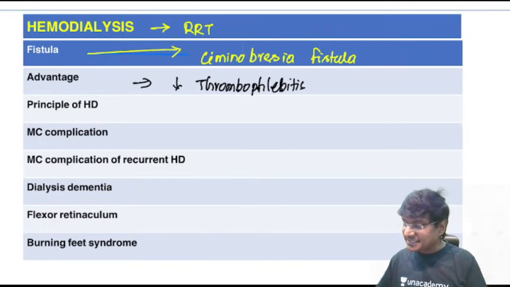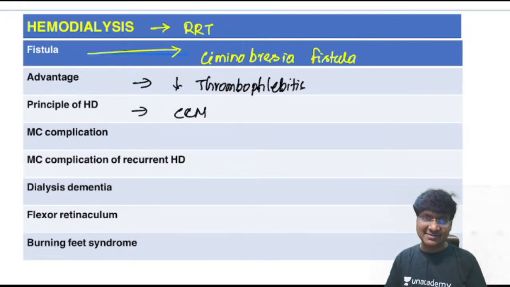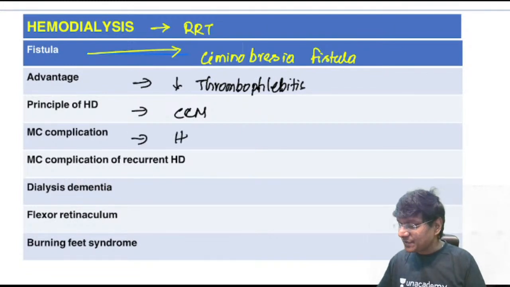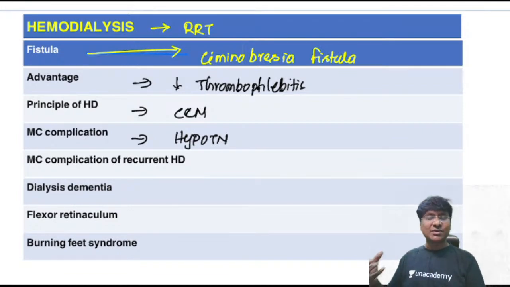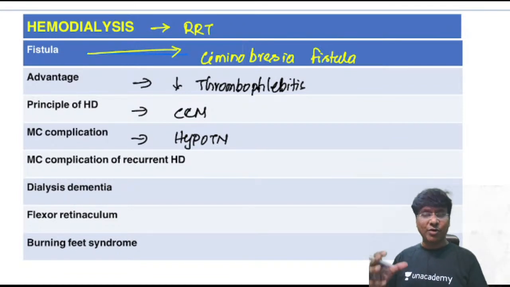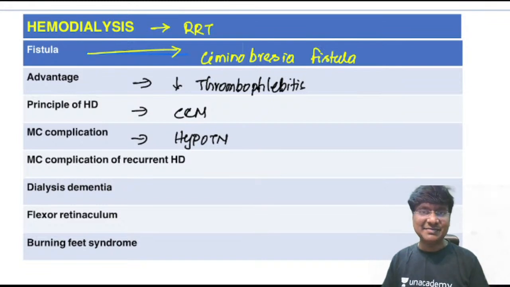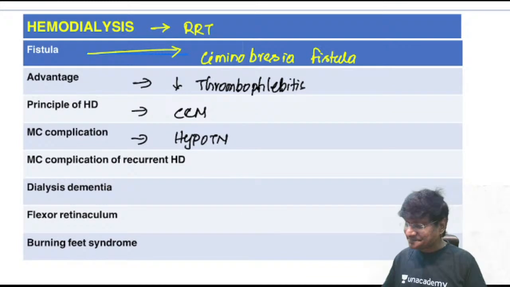Now what is the principle of hemodialysis? It will follow the counter current mechanism. And what is the most common complication of hemodialysis? That will be hypotension. So why is that hypotension? Because you are taking out a large quantity of the fluid from the body and then you are sending it to the dialyzing machine. So the fluid level in the body reduces, that will result in hypotension.